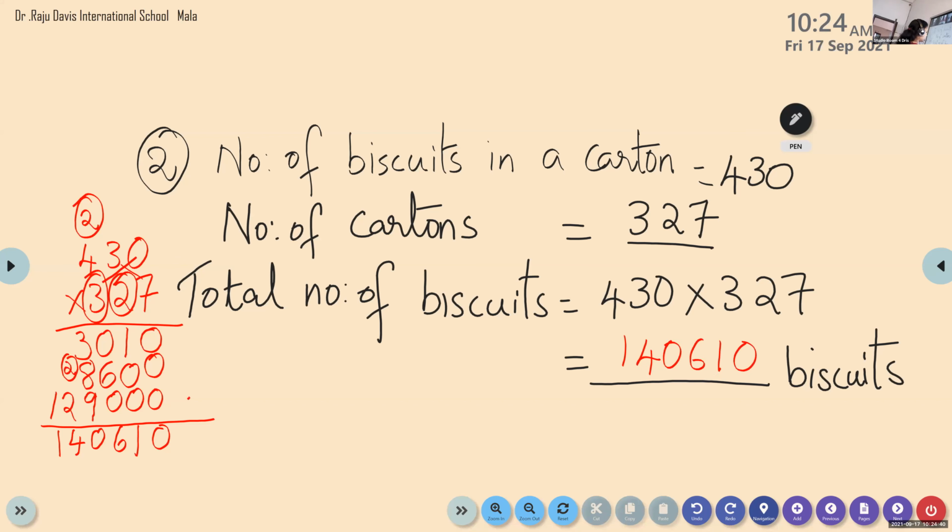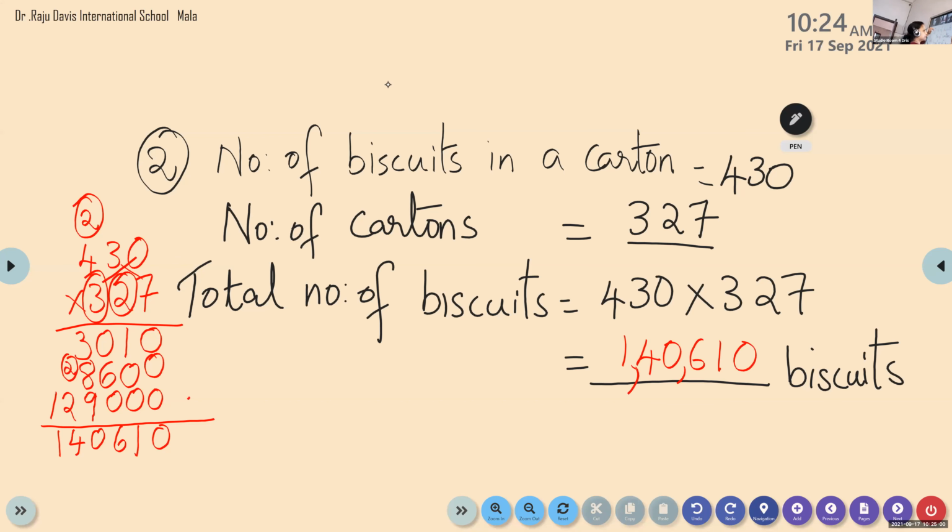140,610. We have not studied this, but no problem. We don't need to read the number. We have studied till 5-digit numbers only, because here the answer has one more digit. No problem. How to read that number, we will learn next year. 1,40,610.